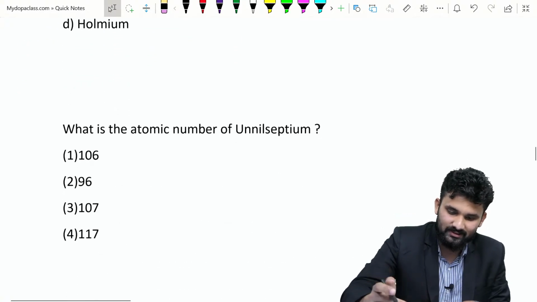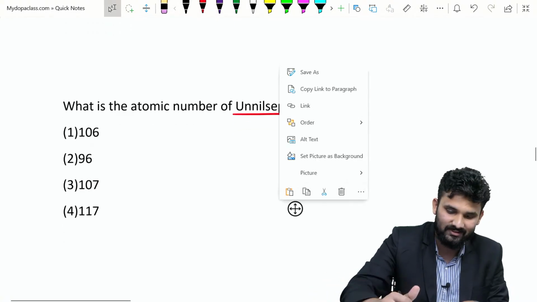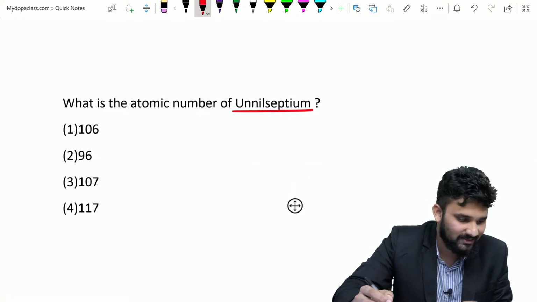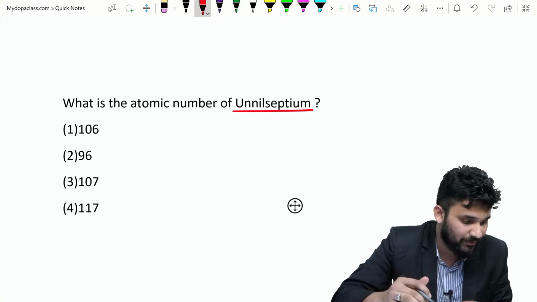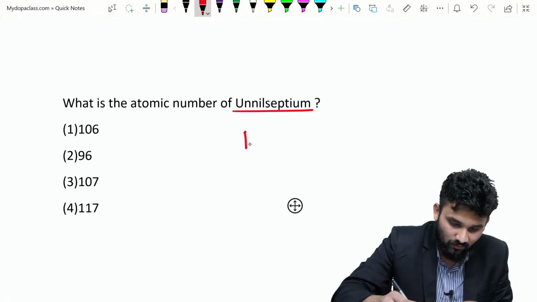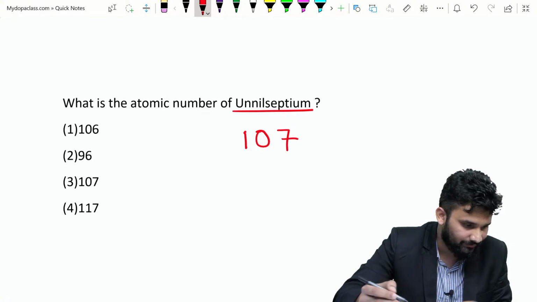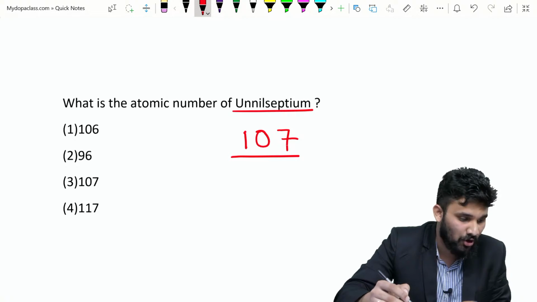One more question: what is the atomic number of unnilseptium? You can put your answer in the comment box. Un means 1. Nil means 0. Sept means 7. So the answer is 107, not 117.